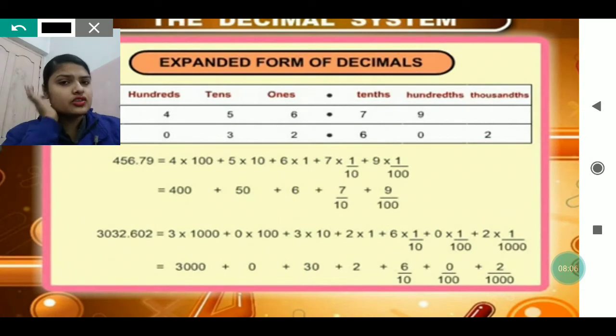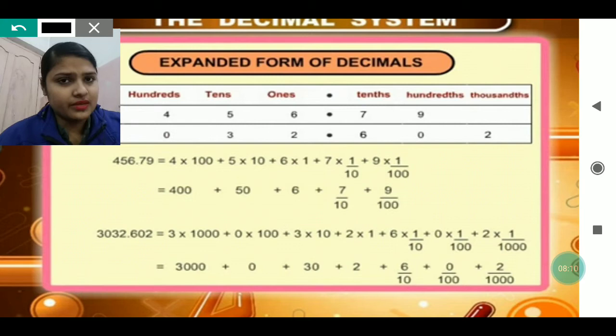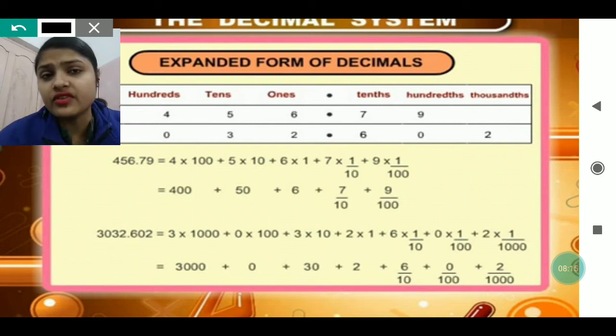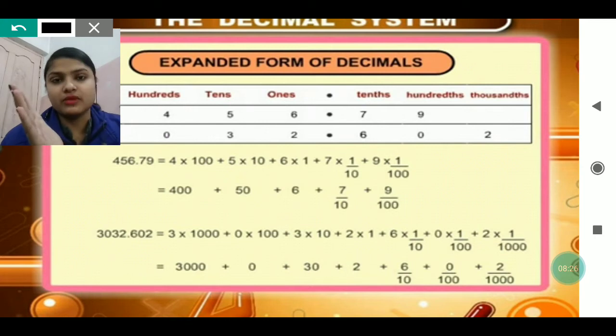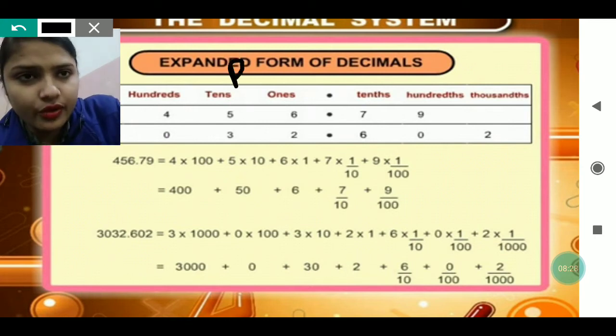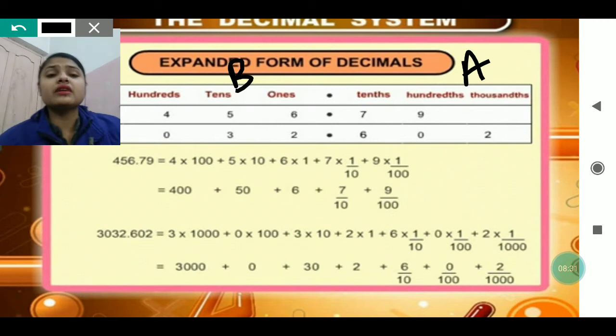You can see here in this question it is written how we do the expanded form of a decimal. For doing the expanded form of the decimal, it is very necessary that we know the place value of all the numbers, and how we write the place value in the decimal. The numbers which are written before the decimal point, this side before and this side after, are counted from the right side: ones, tens, hundreds and thousands.